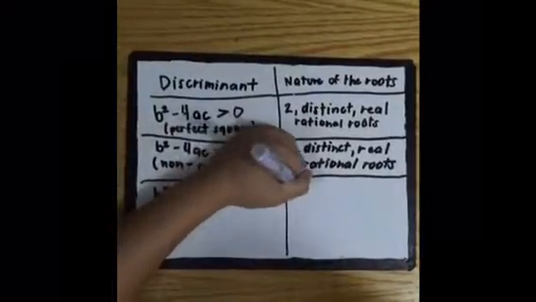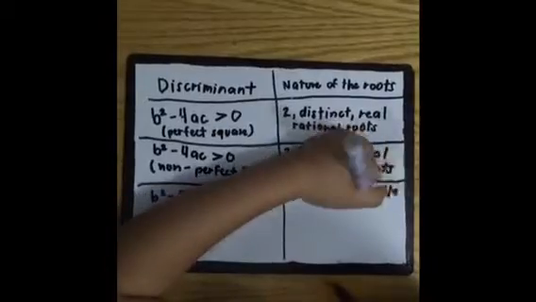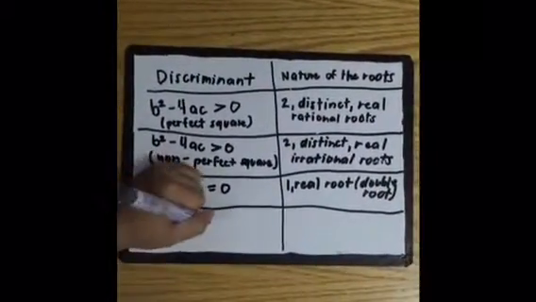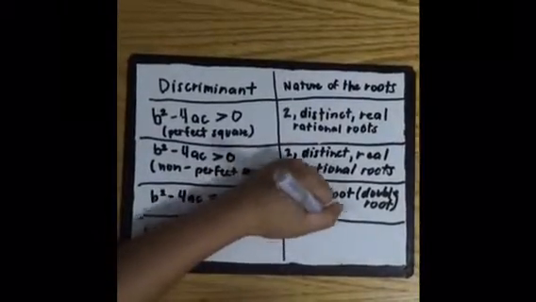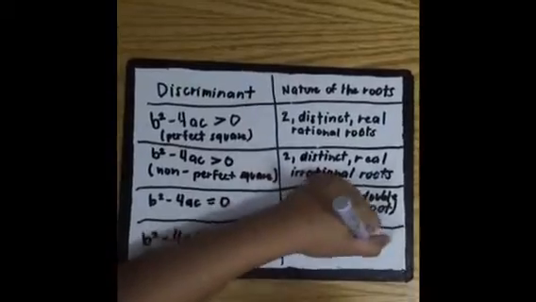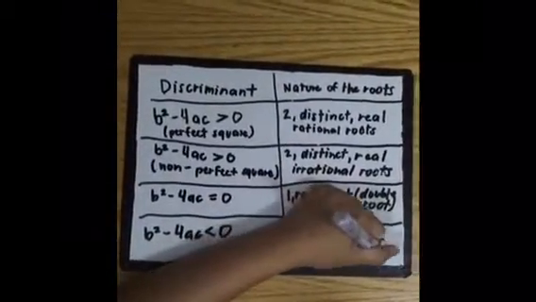If b squared minus 4ac is equal to 0, it will be one real double root. Whereas if b squared minus 4ac is less than 0, this can be described as having two distinct complex conjugates.